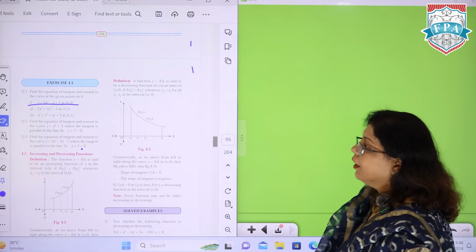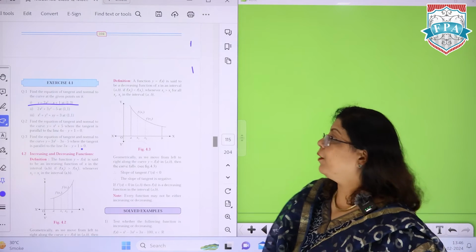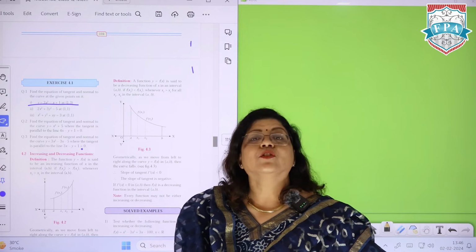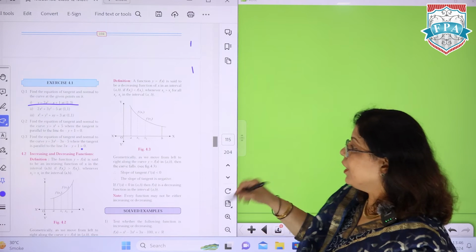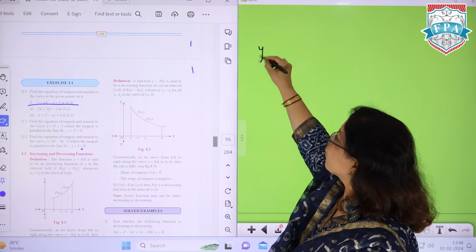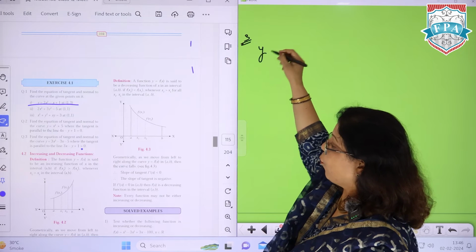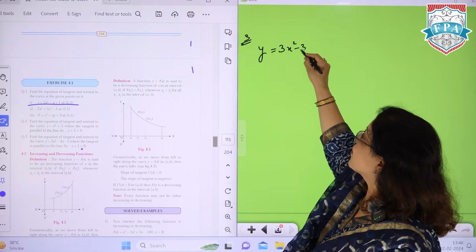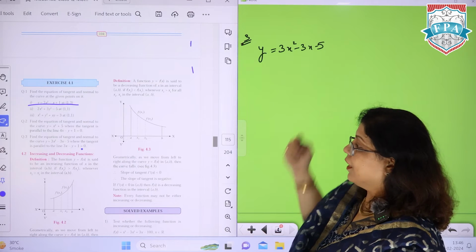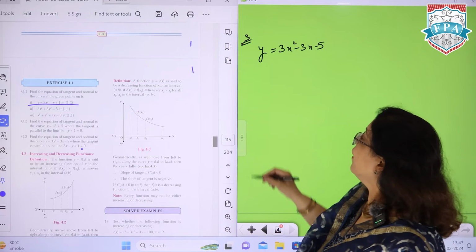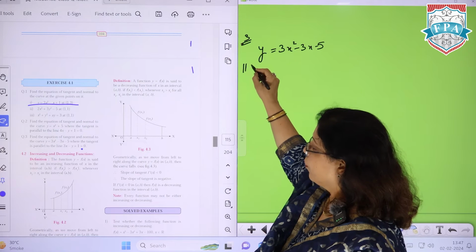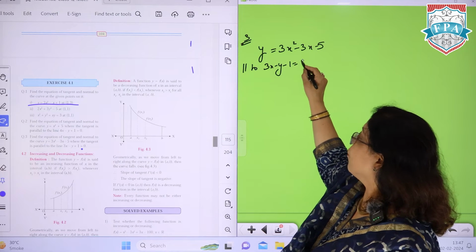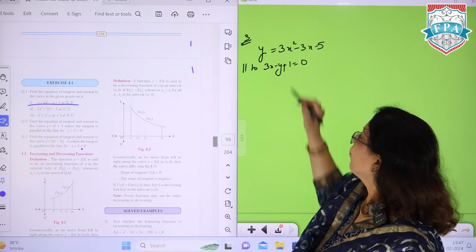Now here they have not given you the point. पहले में इन्होंने point दिया हुआ था, so it was easier for you. So here now the curve is, this is question number 3 of the textbook 4.1. y is 3x square minus 3x minus 5. And they have given that the line is parallel to 3x minus y plus 1 is equal to 0.